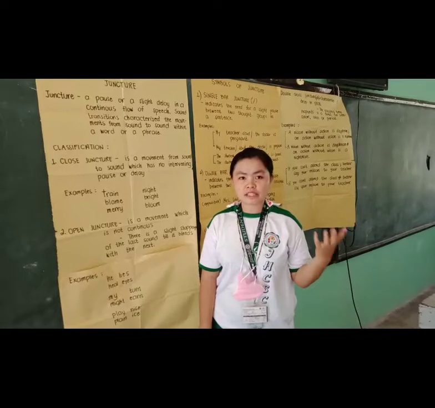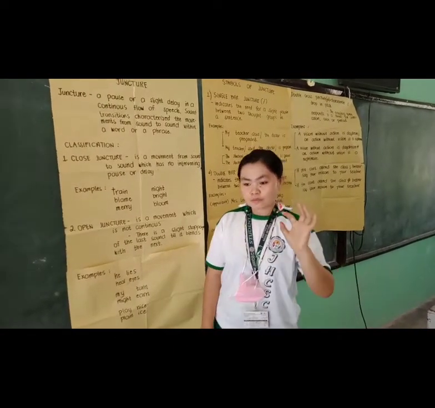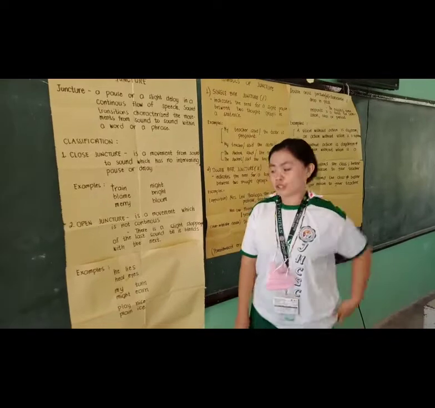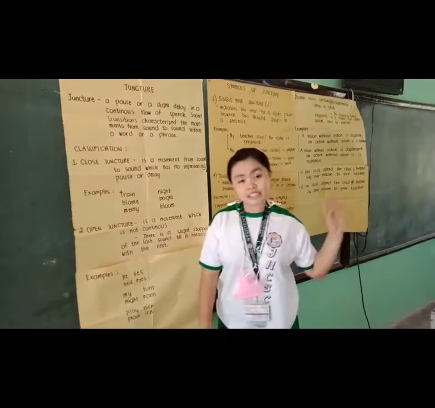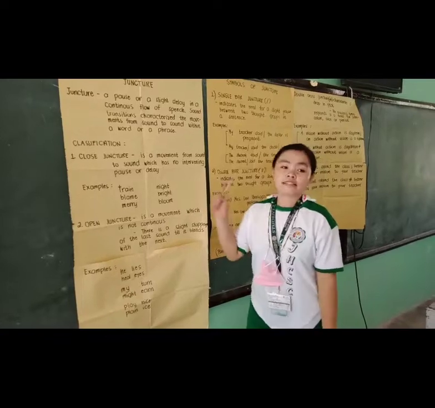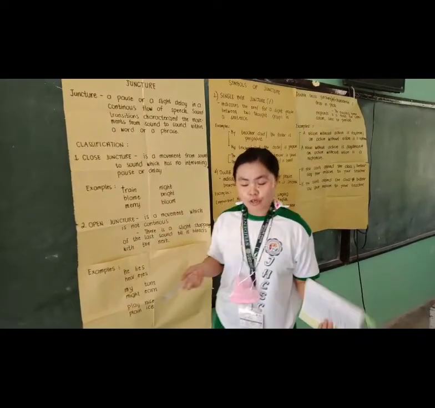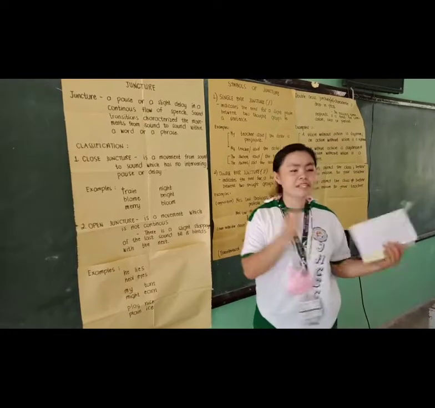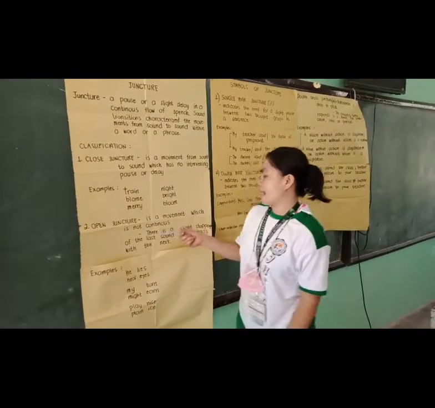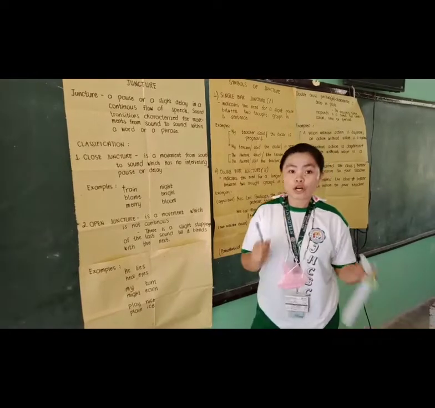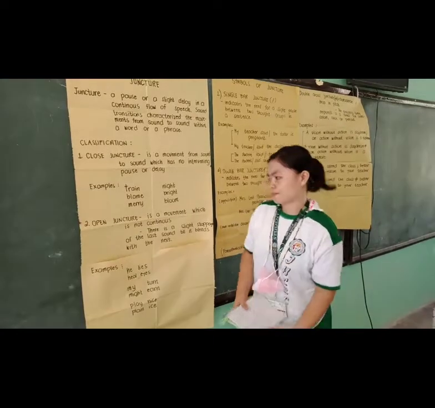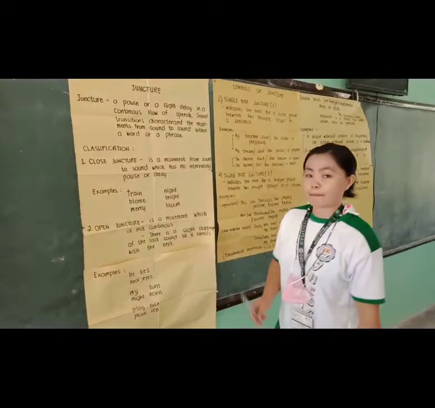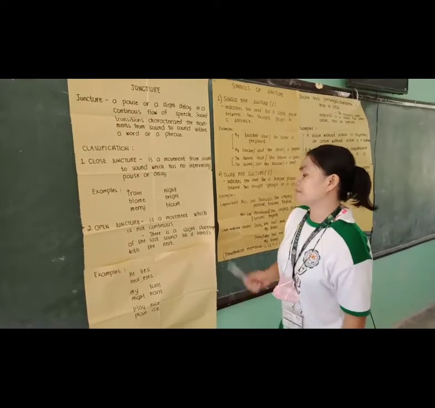At this moment, I will discuss the second classification of juncture, which is external open juncture. Since the first juncture is already discussed, I will discuss the open juncture, or external open juncture. When we say open juncture, it is a movement which is not continuous, or is followed by a delay or a pause. There is a silent stoppage of the last sound till it blends with the next.